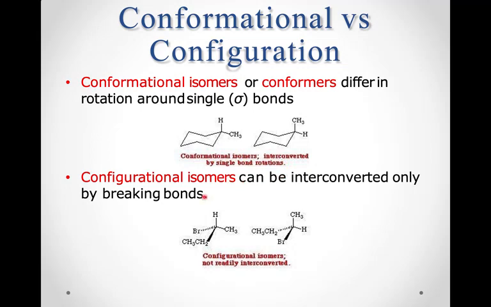And what are configurational isomers? These isomers can be interconverted only by breaking bonds. As you can see here, Br is present on the dashed side, and again here Br is present on the wedge side. That means, as I had said, dashed means inside the paper and wedge means out of the paper. They are configurational isomers since they can be interconverted only by breaking the bonds. And conformational isomers just differ in rotation around single sigma bonds. You can see H and CH3 are connected by a single bond, and they have just changed their places.